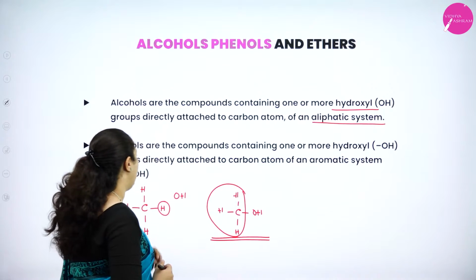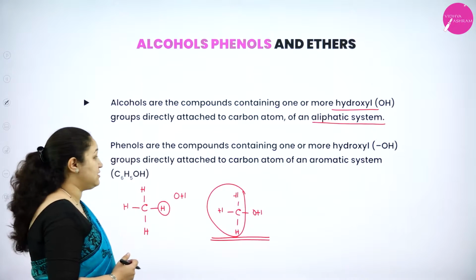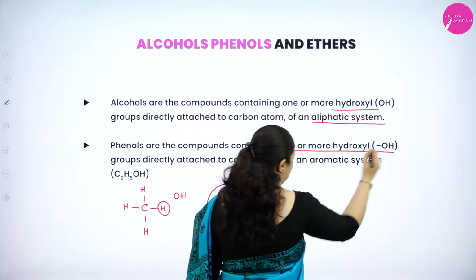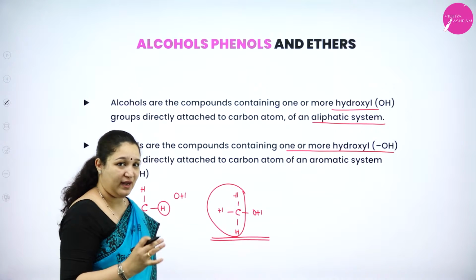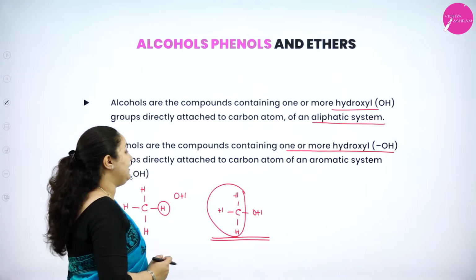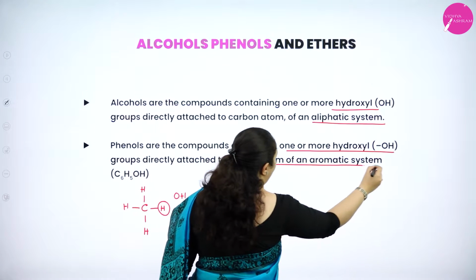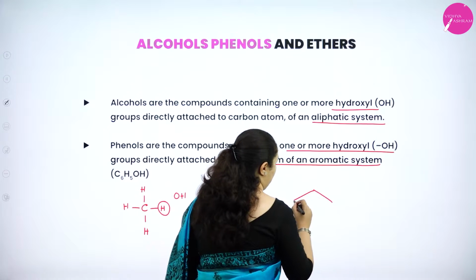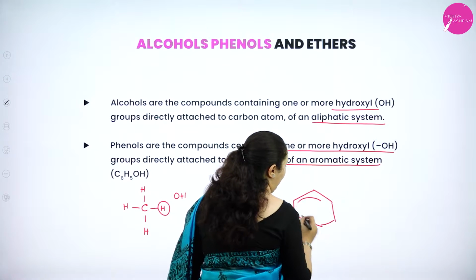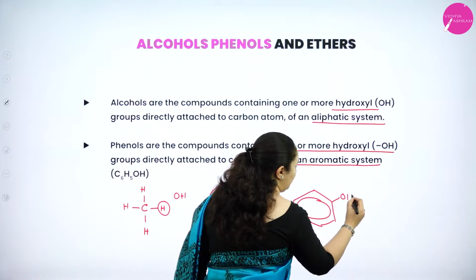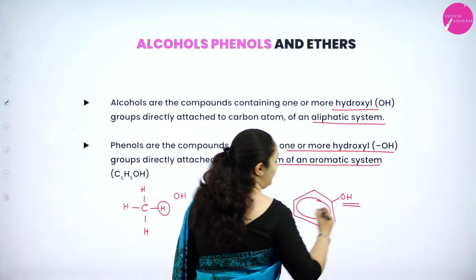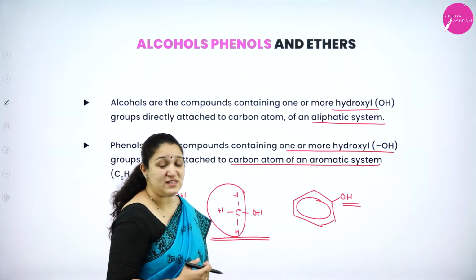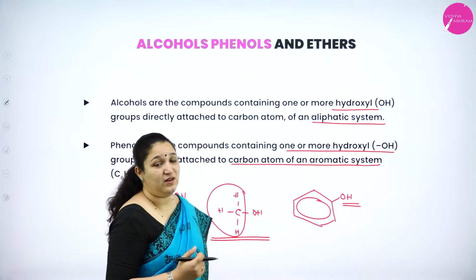Okay, next what do we have? What are phenols? Phenols are compounds containing one or more hydroxyl groups directly attached to a carbon atom of an aromatic system, that is, to the benzene ring. Instead of a hydrogen atom of the benzene ring, if we have an OH group, then we call them phenols. So this is the definition of alcohols and phenols.